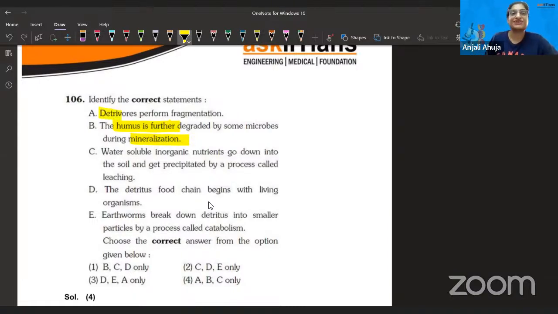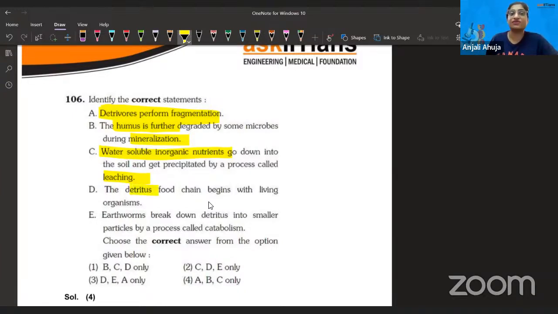So first, detritivores perform fragmentation. Yes, it does, right? It's about cutting the molecules into smaller ones. Then water-soluble inorganic nutrients go down into the soil, which we call leaching. And after that, they will be accumulated, right?